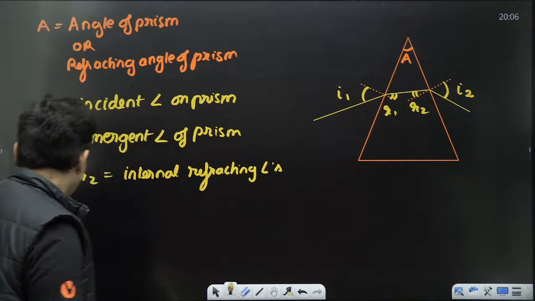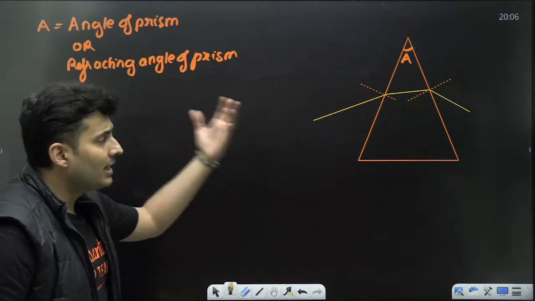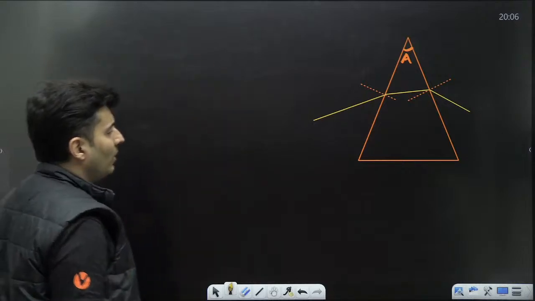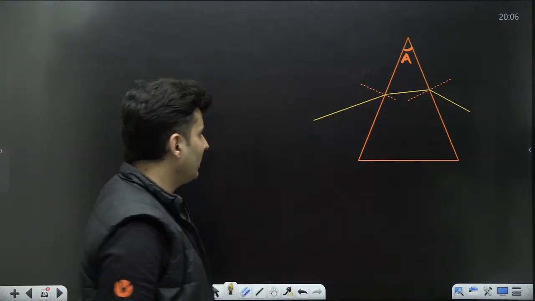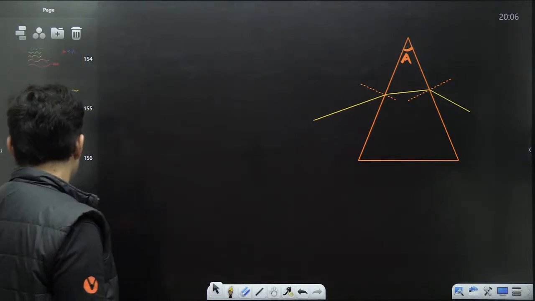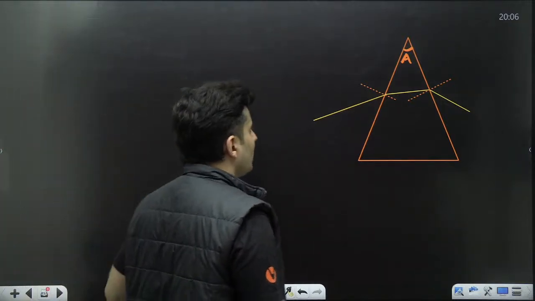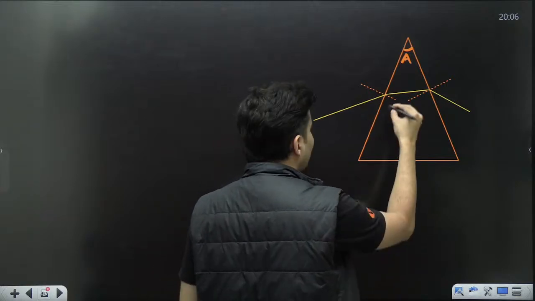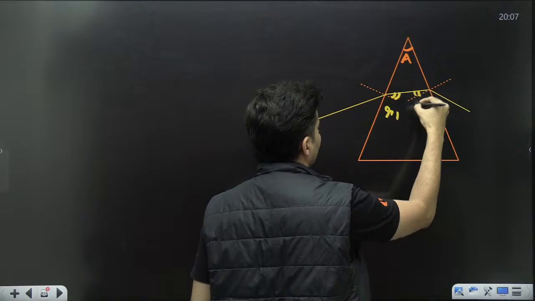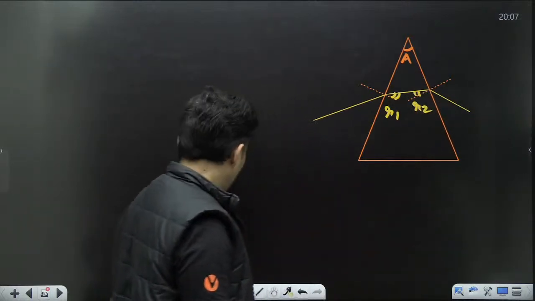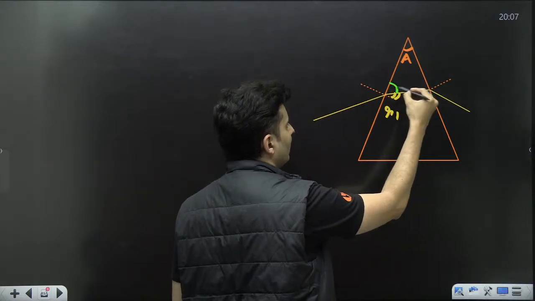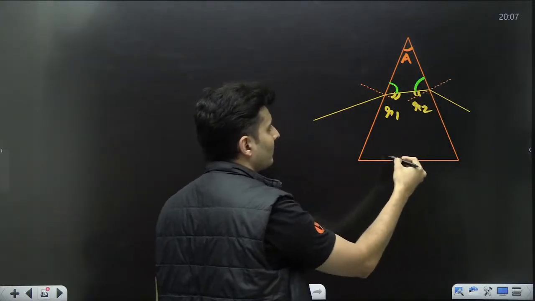Now there is a relationship between all these variables, and let's try to understand what that relationship is. So let me just create a duplicate over here. If you look specifically at the internal angles, that is R1 and R2, and take the complementary of them, that is over here and over here.